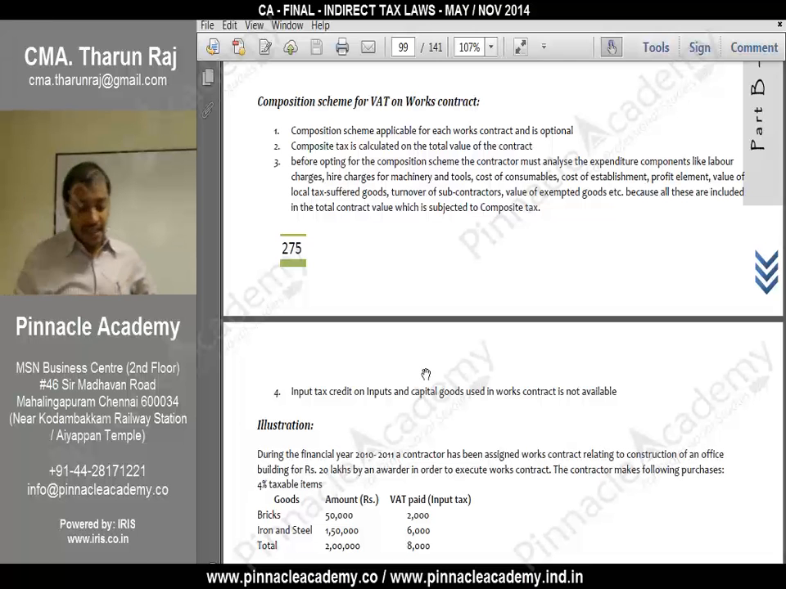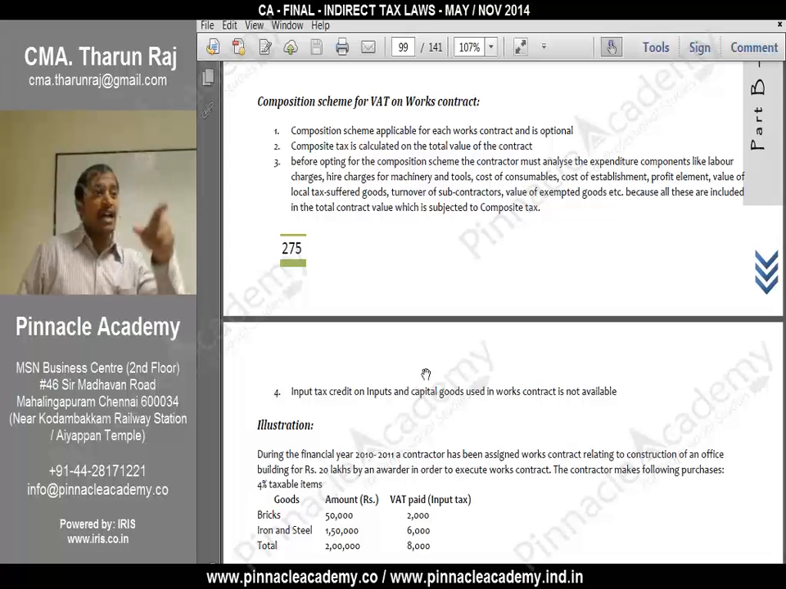Lastly, input tax credit on inputs and capital goods used in the works contract is not available. Superb point. So credit is not available if you are going for composition scheme. What credit? Is it SENVAT credit? No, it is input tax credit.